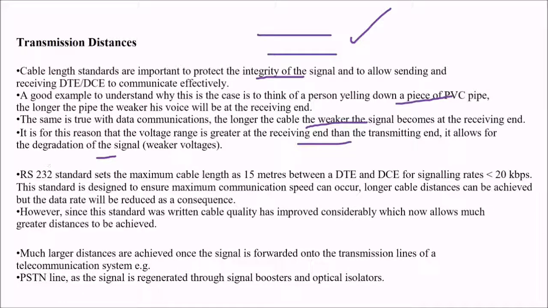The RS232 standard sets the maximum cable length at 15 meters. Other standards, such as RS422, may go up to 100 meters. So RS232 between DCE and DTE, for signal rates less than 20 kbps, is 15 meters. This standard is designed to ensure maximum communication speed, and longer cable distances can be achieved, but the data rate will be reduced as a consequence. Since the standard was written, cable quality has improved considerably, which now allows much greater distances to be achieved, and much larger distances are achieved once the signal is forwarded into the transmission line of a telecommunication system, for example a PSTN line, as the signal is regenerated through signal boosters and optical isolators.